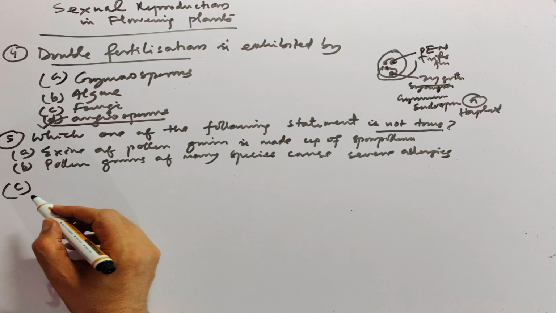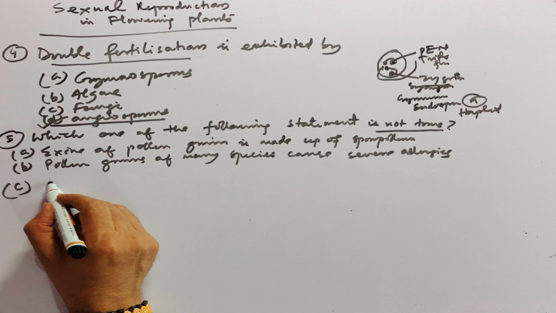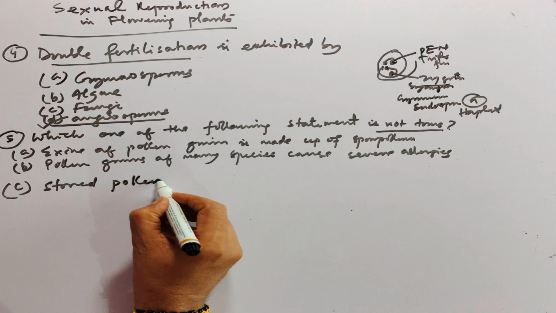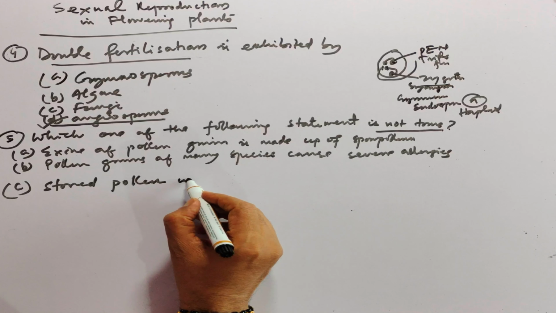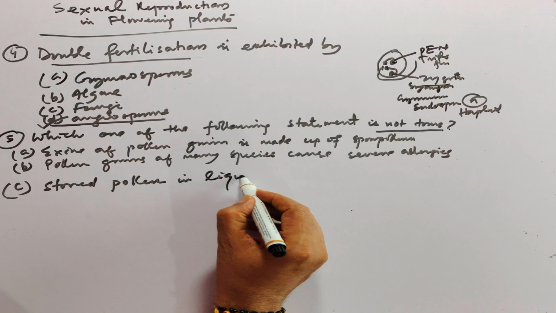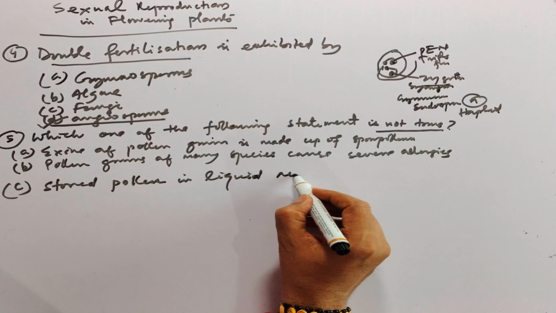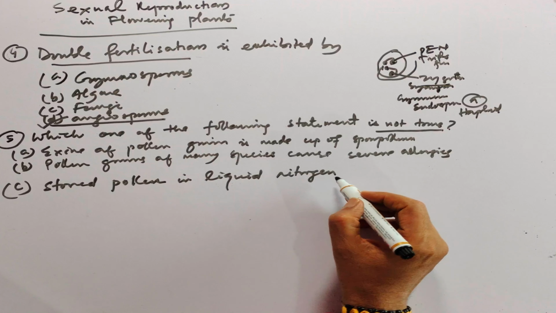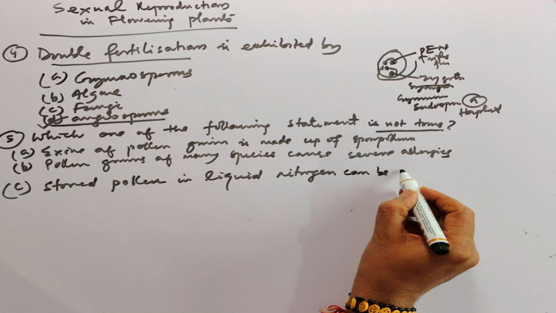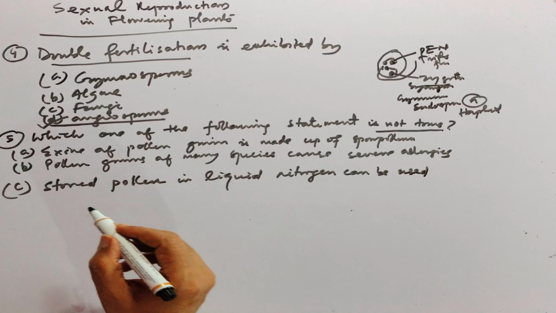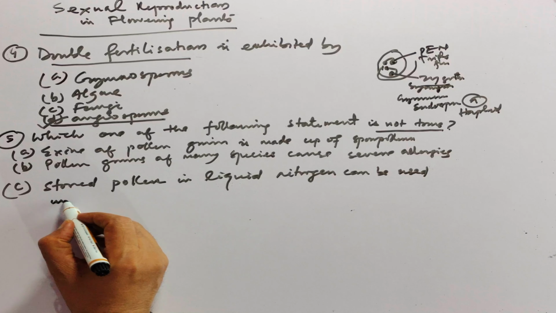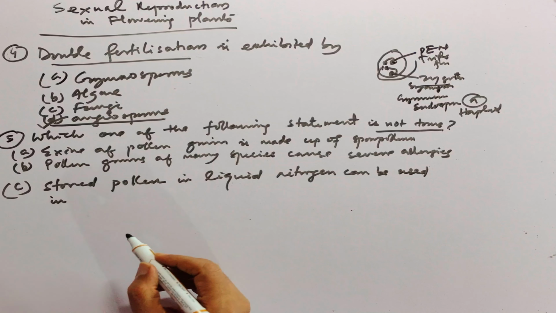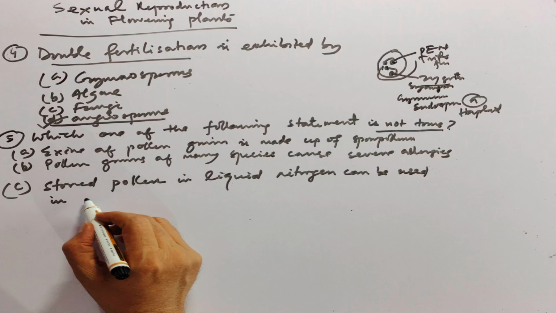C option, stored pollen in liquid nitrogen can be used in the crop breeding program.